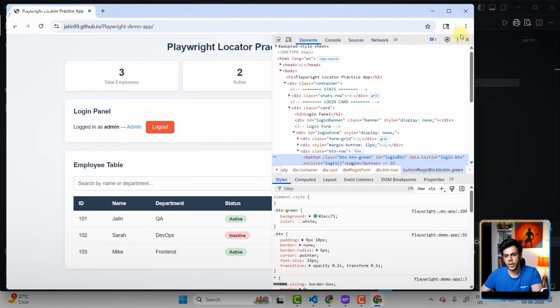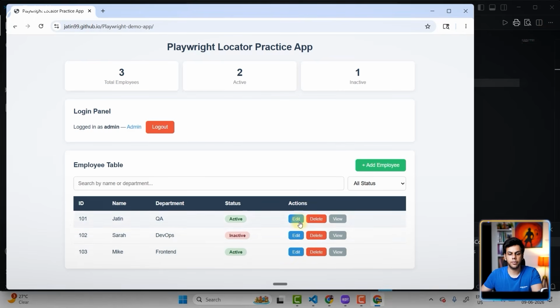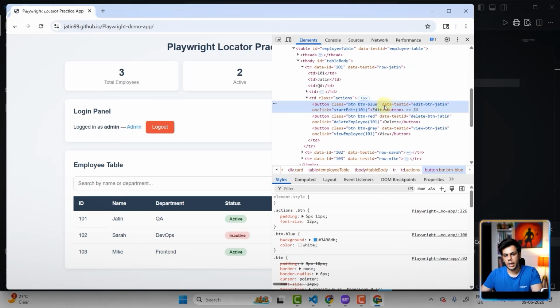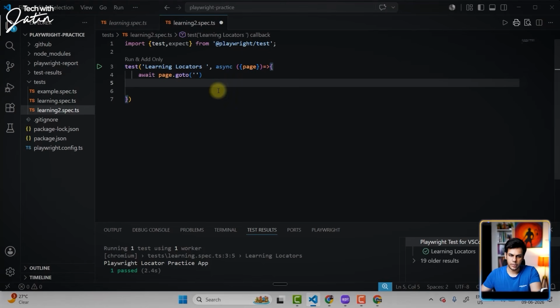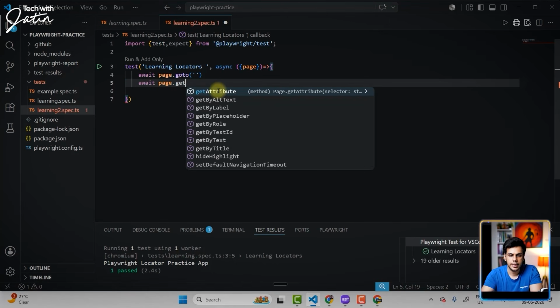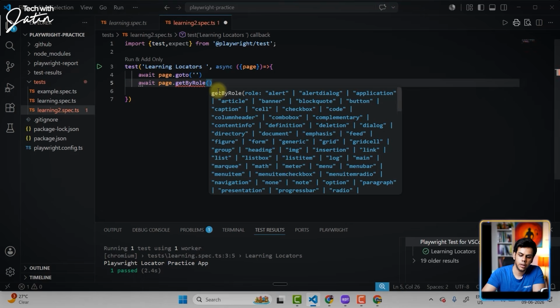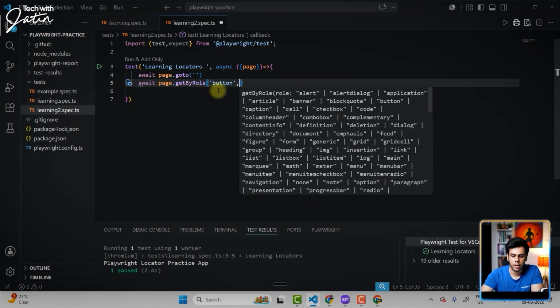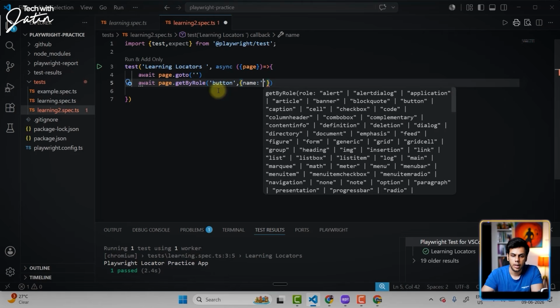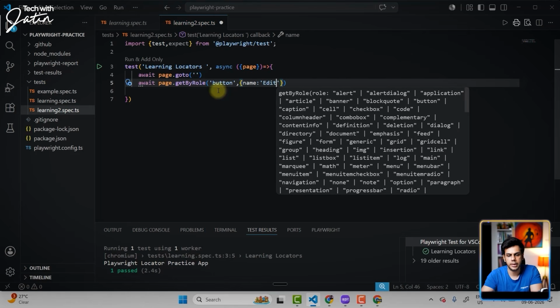Now, over here, you will notice that I have 3 edit buttons. I'm going to right click and click on inspect. Now, there is a button. The role is button, visible text is edit. Can we write the locator for that? I'm going to say await page.getByRole. The role is going to be button, and the object literal I pass is going to have the attribute name, which is going to be edit.